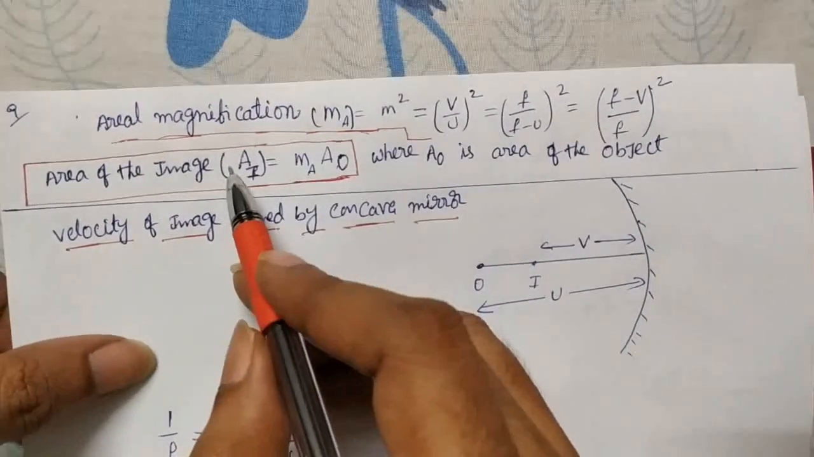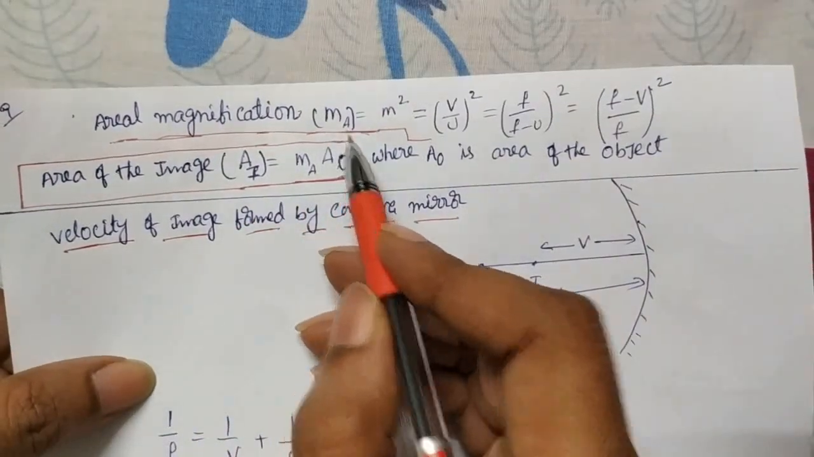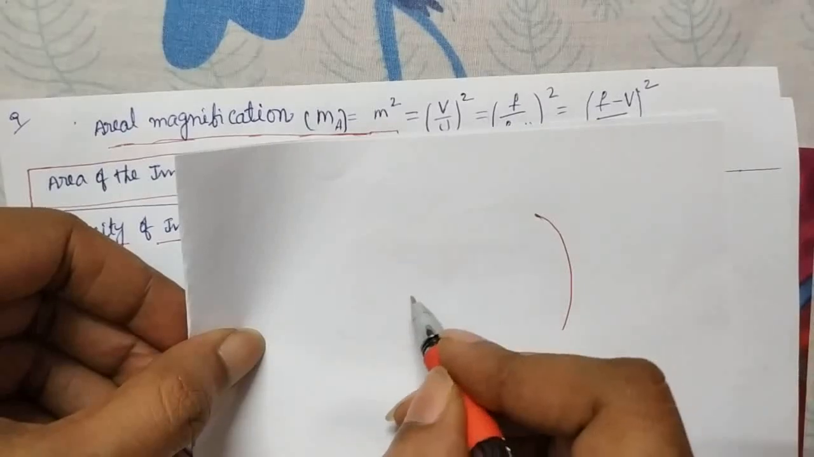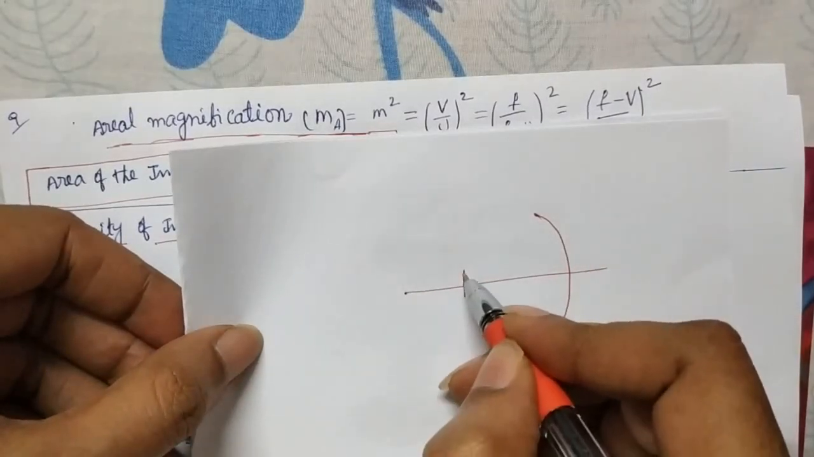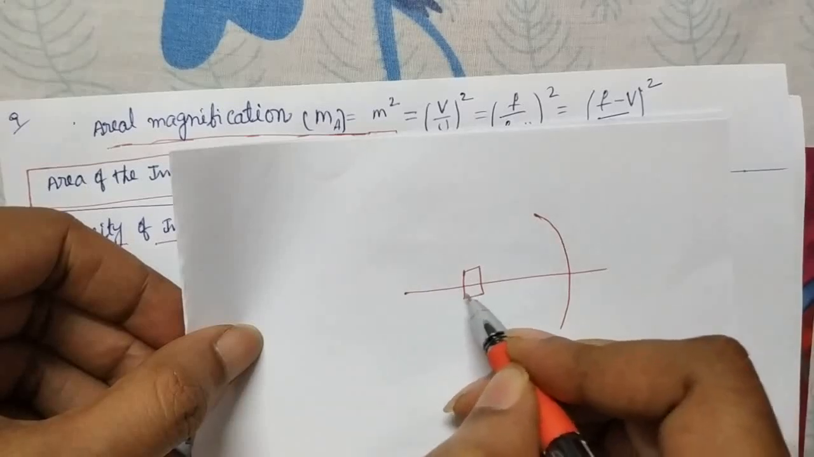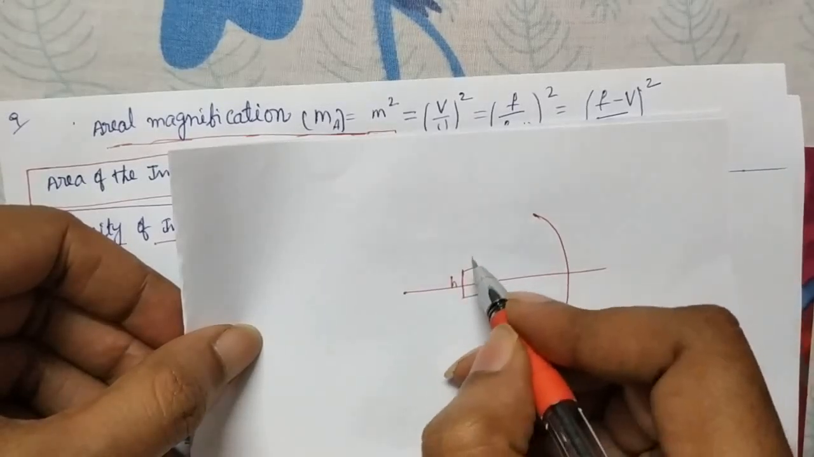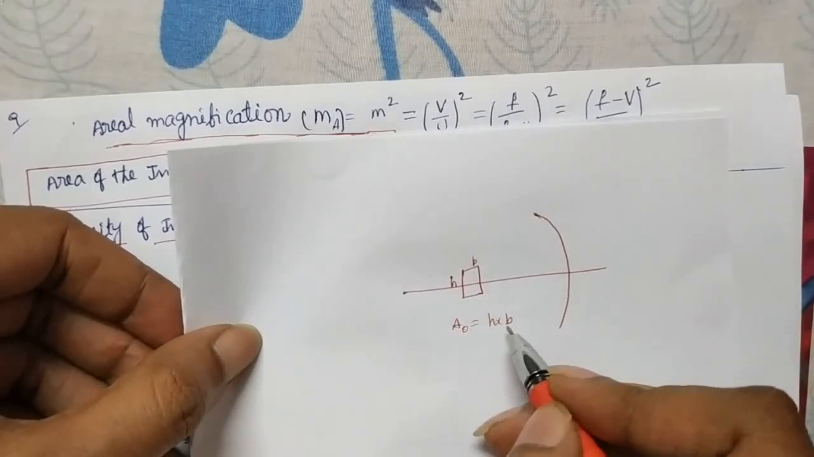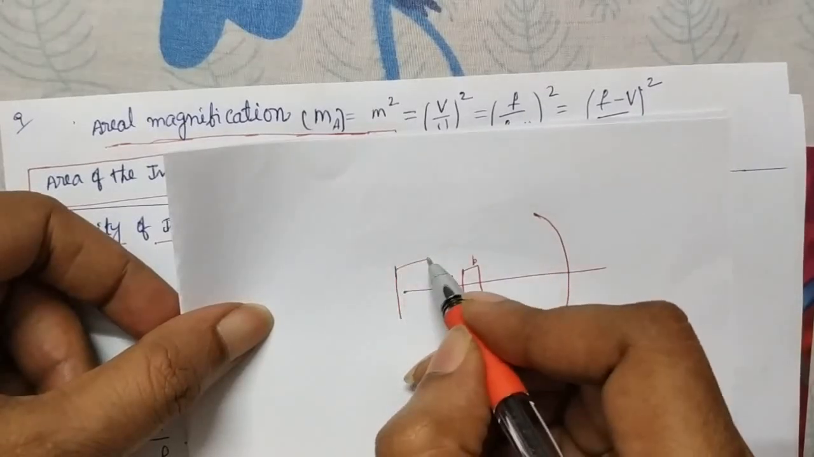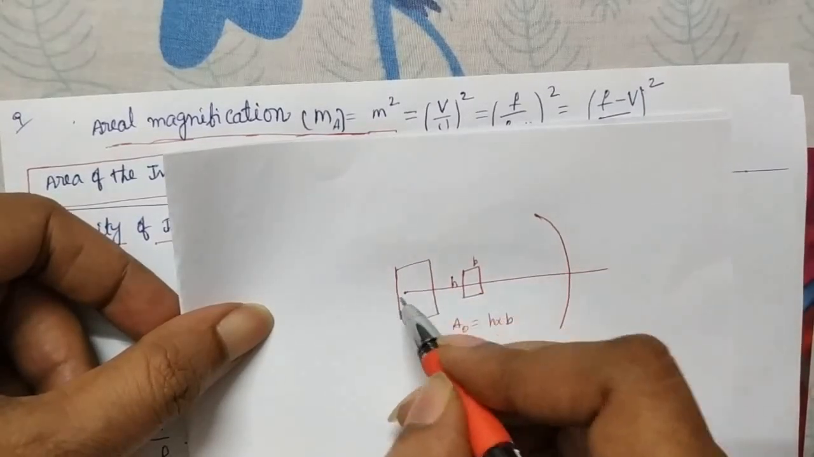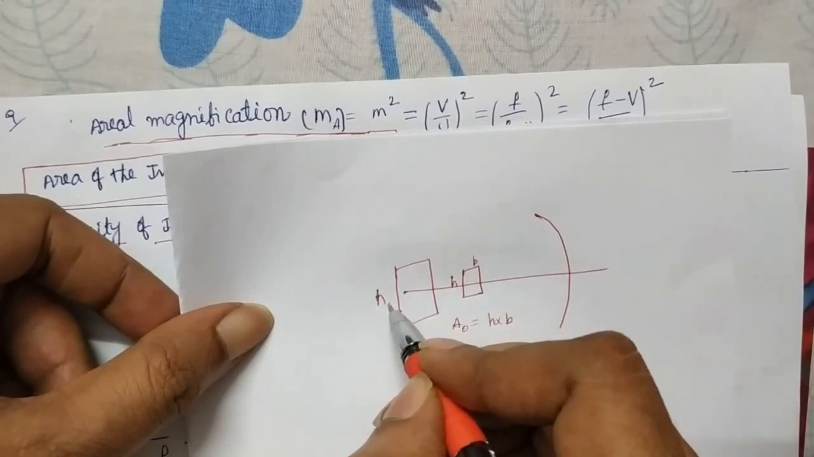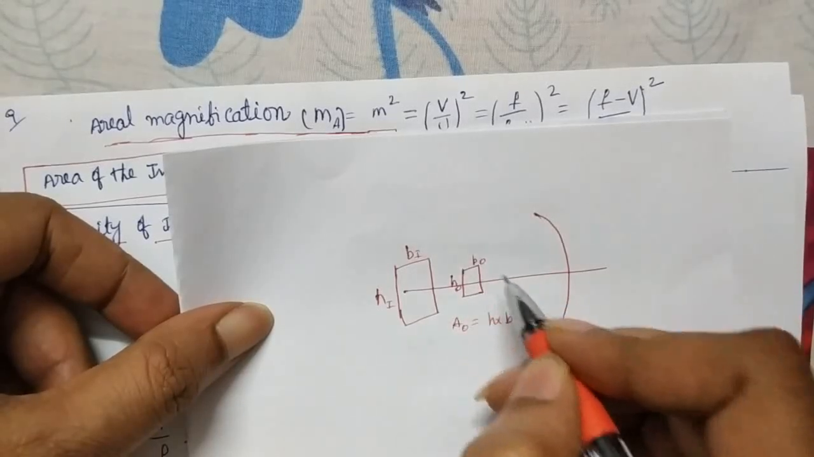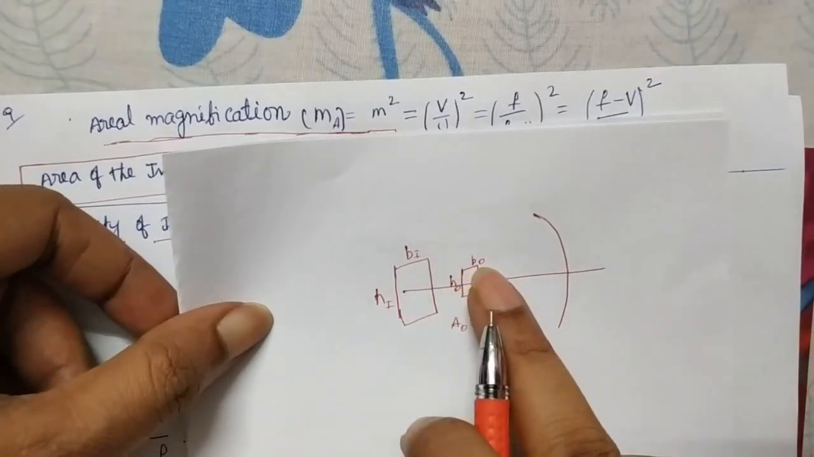Now let's see aerial magnification, represented with MA. Aerial magnification means you take a concave mirror, and near the principal axis you place a body which has height and width, that is h and b. You can think the initial area of the object is h into b. Suppose the image forms somewhere here, and h increases, that is the height of the image and the width of the image. This is the height of the object and the width of the object. However many times h increases, the same number of times b also increases.